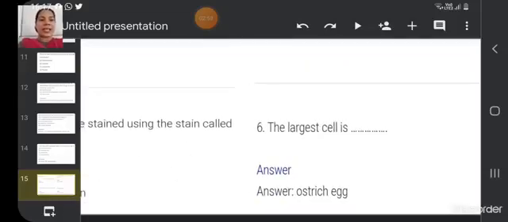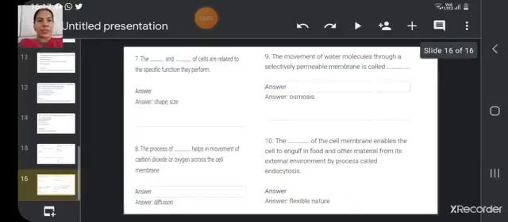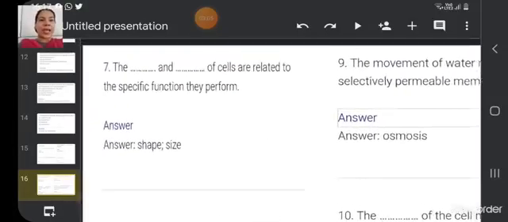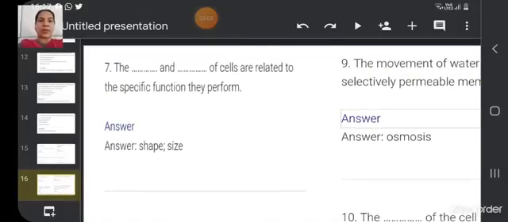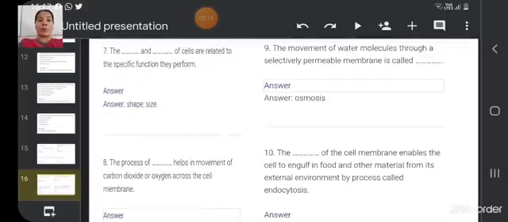The largest cell is dash, ostrich egg. Ostrich egg is the largest cell. Then the next one is: the dash and dash of cells are related to the specific function they perform. This is a very important question. So it is the shape and size of the cells which is related to the specific function that cell performs.